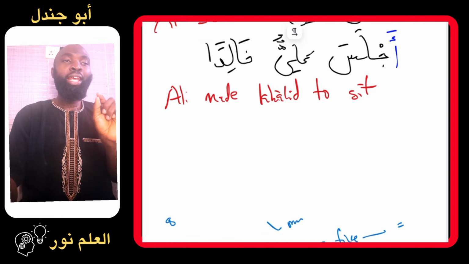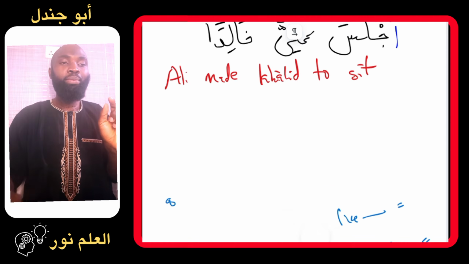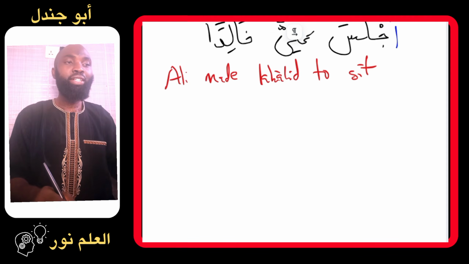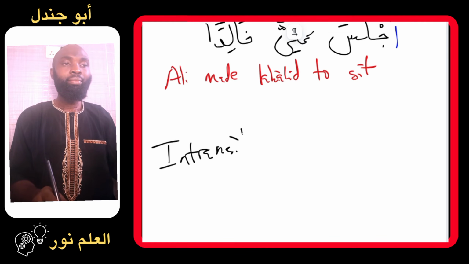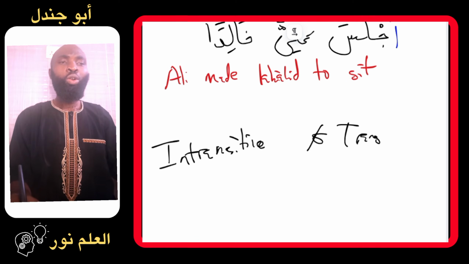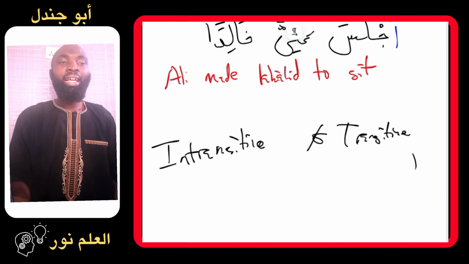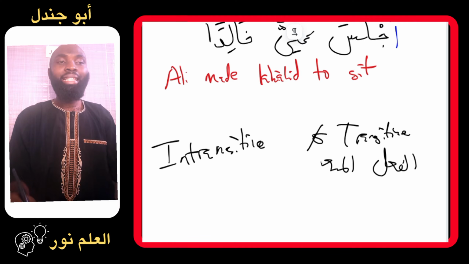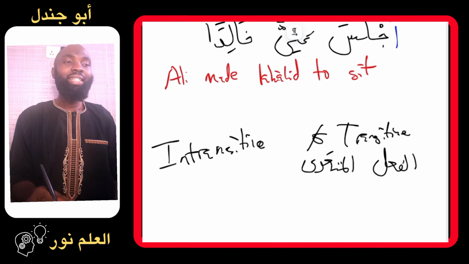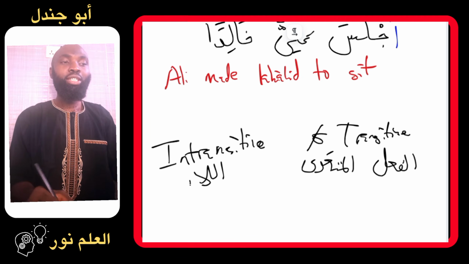From here, we came to what? The type of verbs that we call the transitive and the intransitive verbs. The intransitive and what? Transitive verbs. What are transitive and intransitive verbs? Transitive verbs, they are al-fi'lul muta'addi in the Arabic language. We'll come to their meaning. Then intransitive are al-fi'lul lazim.